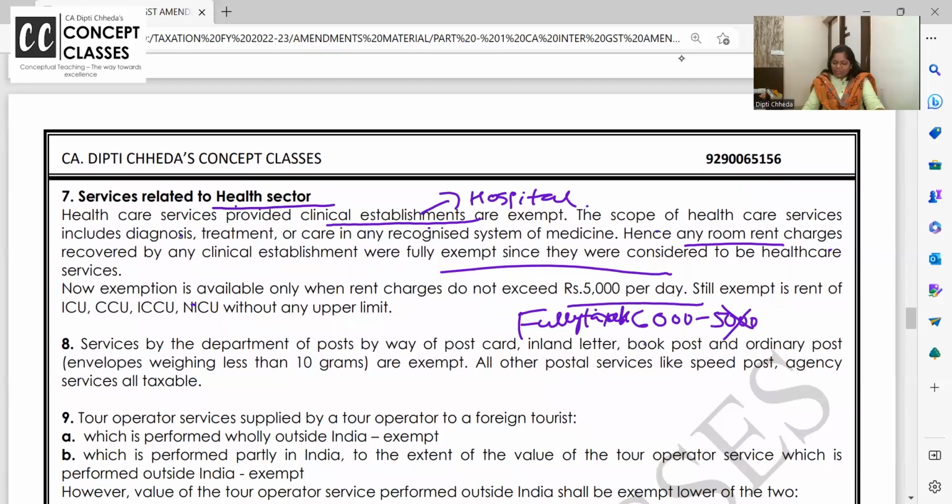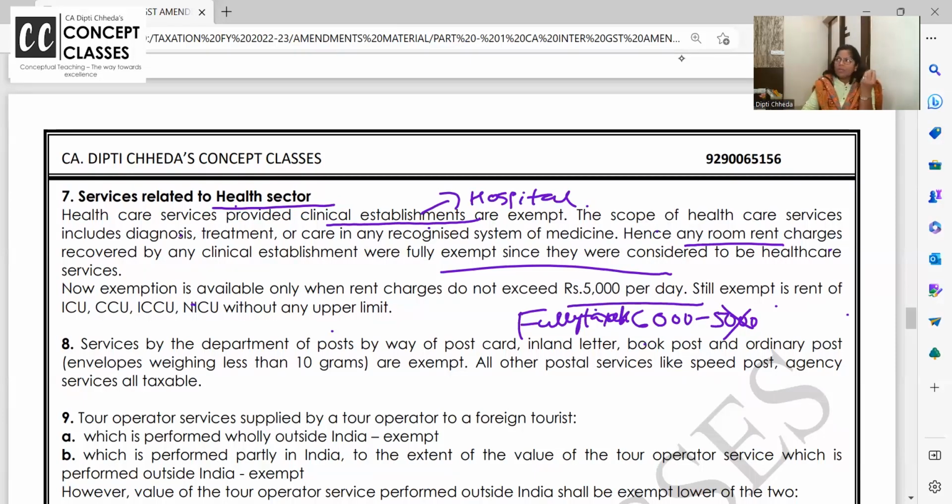If it is 6,000, fully taxable. You will not get any relief for the 5,000. Even if the room rent is above 5,000, still the rent is exempt right now for ICU, CCU, ICCU, NICU without any upper limit. The full form is intensive care unit, which everyone knows, neonatal care unit and all.